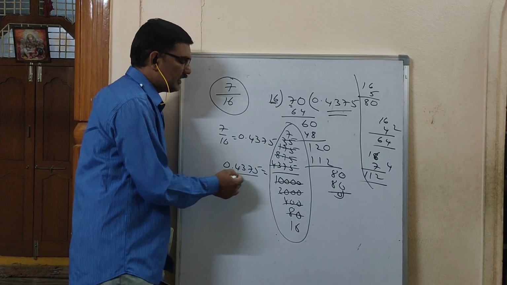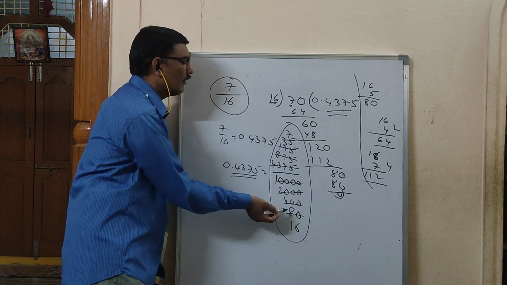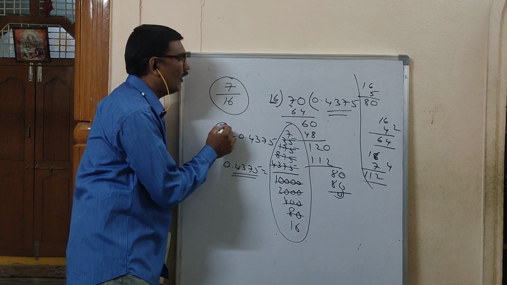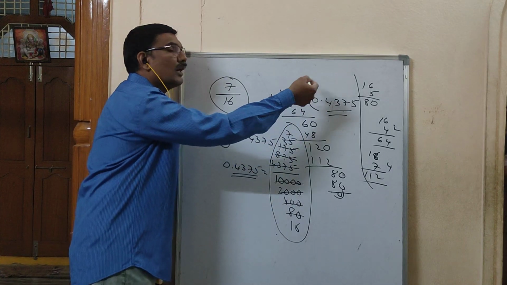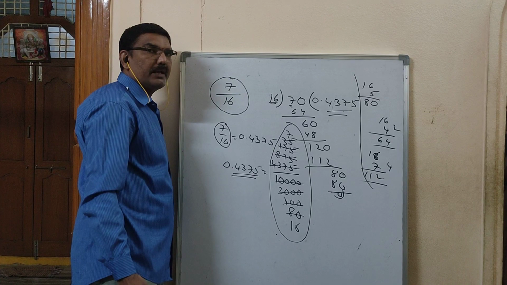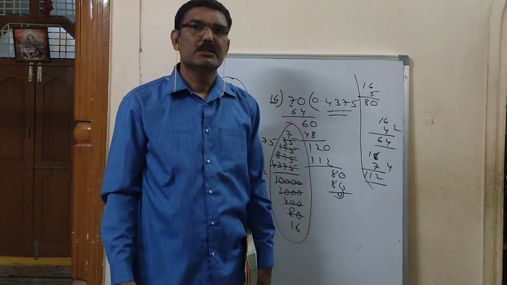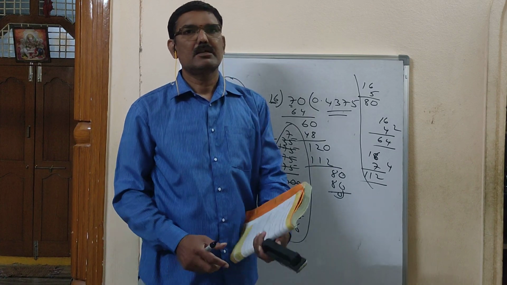So this is the decimal form. You converted it into fractional form. It is fractional form; by doing division you convert it into decimal form. So today I'll stop here, and in the next class I'll continue it. So be practicing. Thank you.